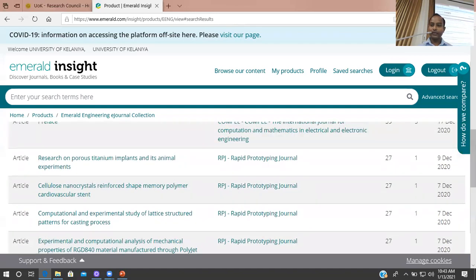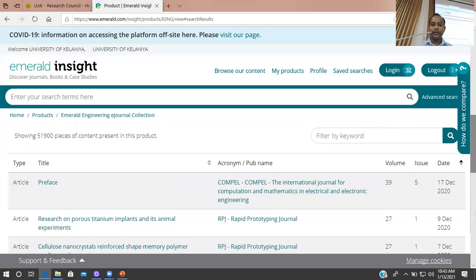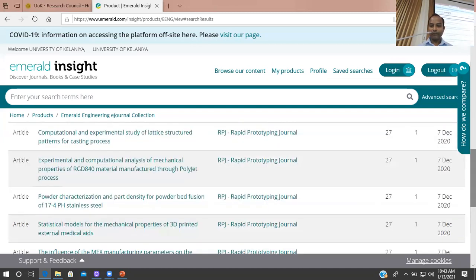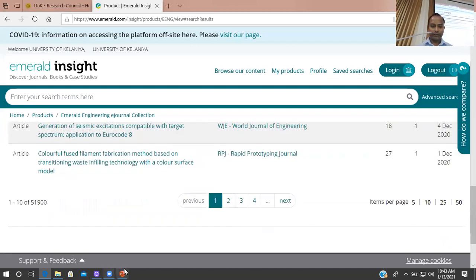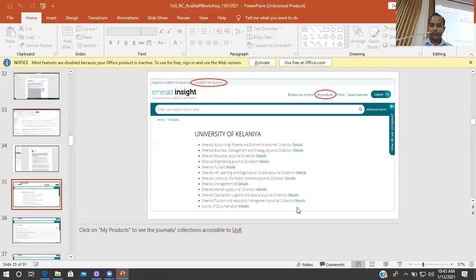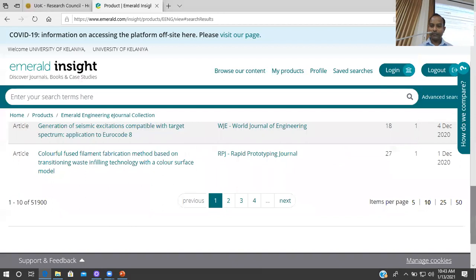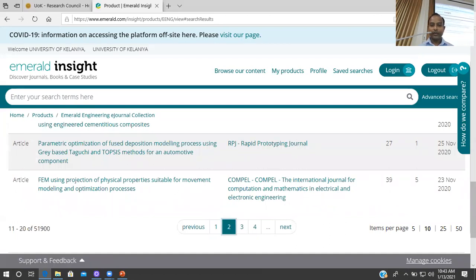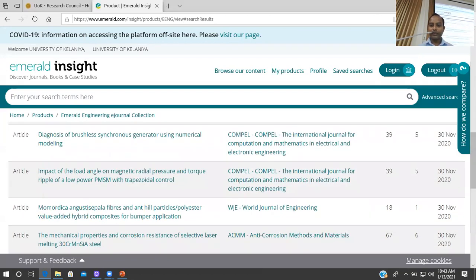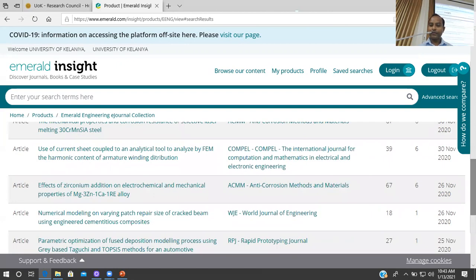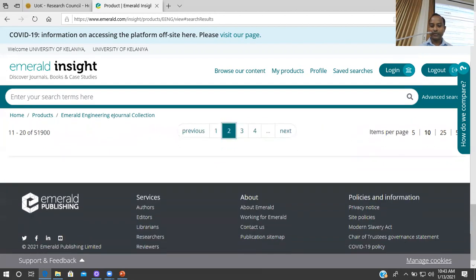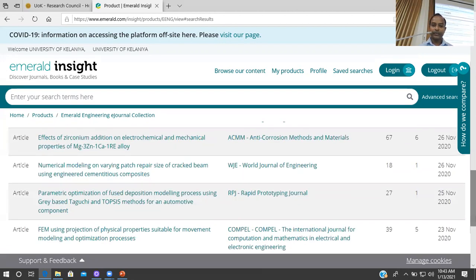It has arranged articles from the latest article, and you can of course search here, but also you can browse the entire collection, and most of the journals would be physical sciences and computer science related journals.